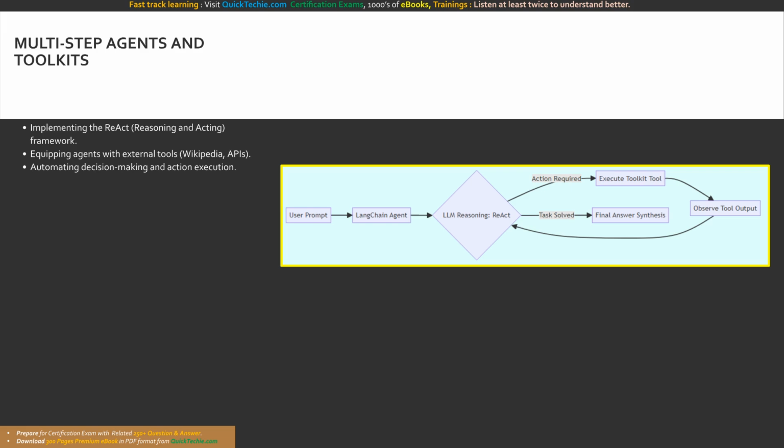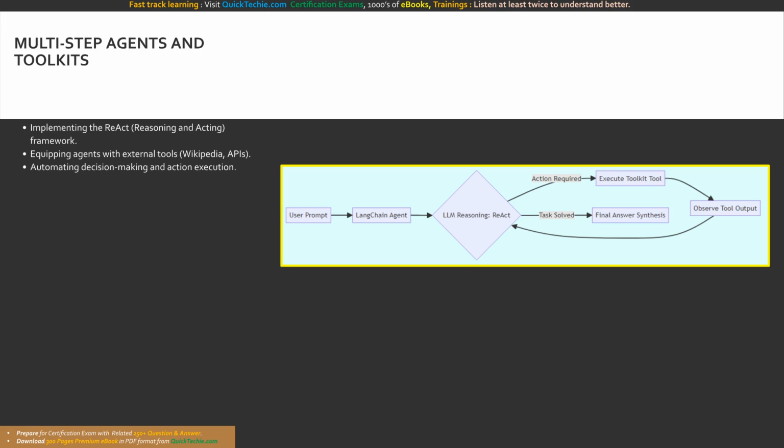It executes the Wikipedia tool, observes the extracted text, and thinks again. Now I have the facts. I can formulate the final answer. The agent orchestrates its own data retrieval iteratively until it solves the puzzle. By binding the raw reasoning power of models like Anthropic Claude on Amazon Bedrock with the diverse tool integration of LangChain, you construct digital workers capable of profound, multi-step problem solving.